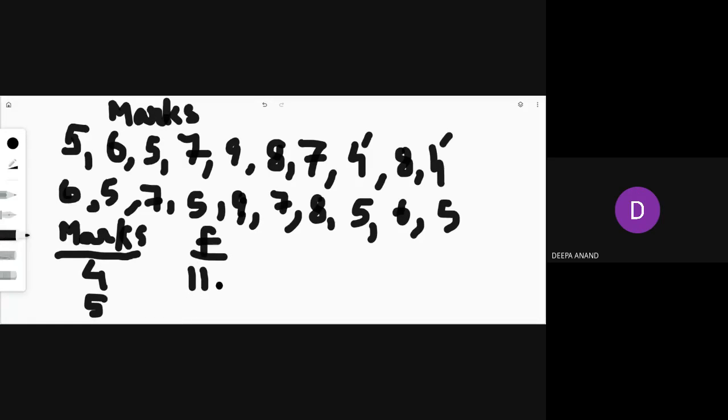It's not 11, it is 2 tally marks. And you will write the item here too. Here you write F, and in this column you write tally marks.